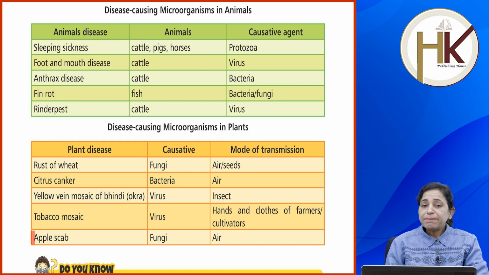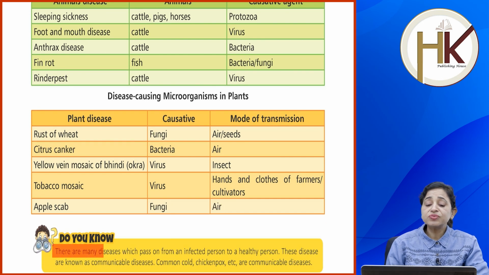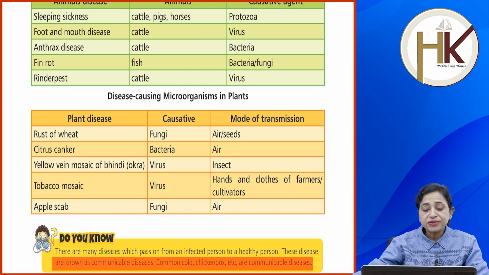Plant disease is apple scab, cause is fungi and mode is air. Do you know there are many diseases which pass on from an infected person to a healthy person? These diseases are known as communicable diseases. Common cold, chickenpox, etc. are communicable diseases.